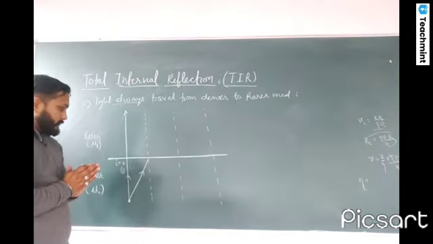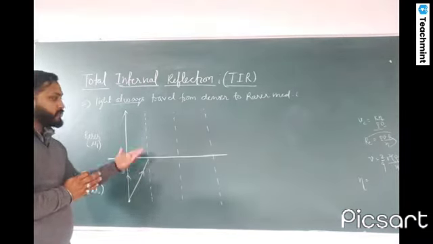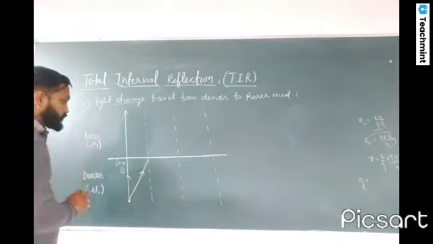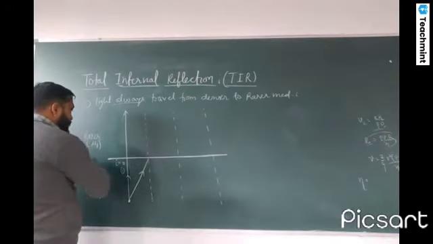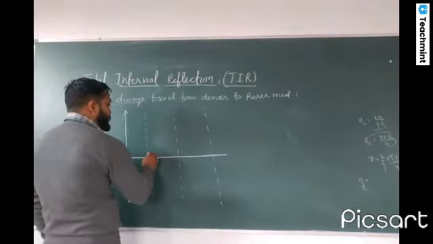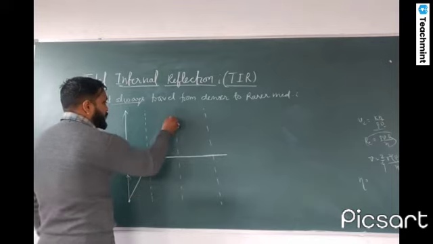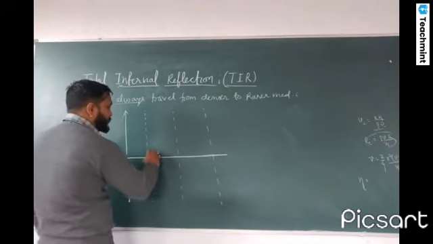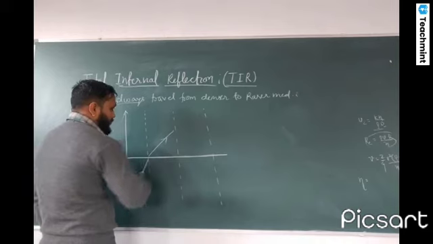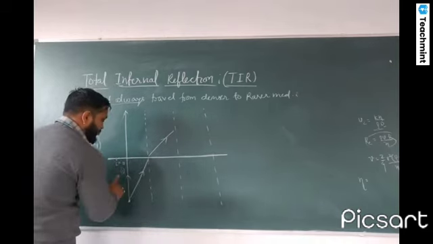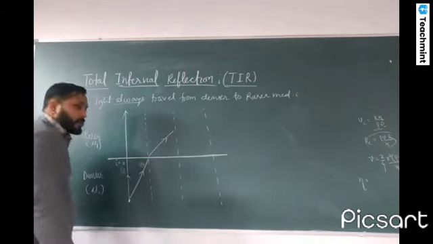So we will get some angle of refraction also. Because the light is traveling from denser to rarer, it will always bend away from the normal. So this is the first case, and this is the second case.